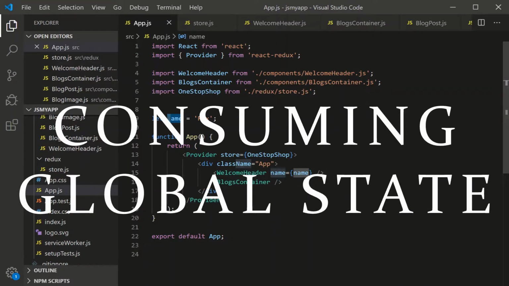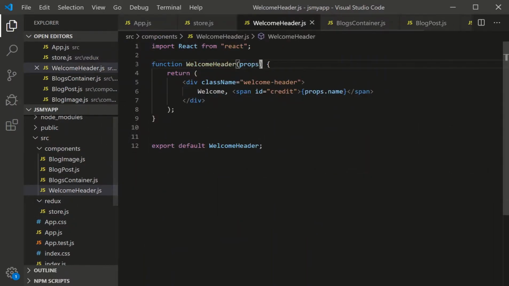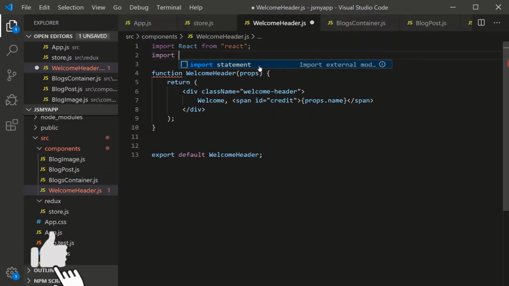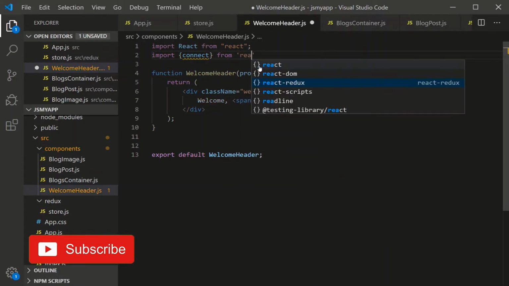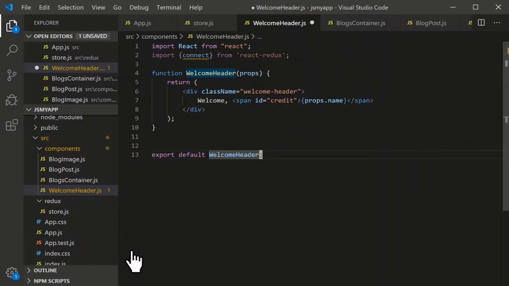Well, let's do the welcome header. So we go to welcome header over here. There are two steps to consuming from a store. The first step is we have to connect to the store. So we deal with a method called connect, and we get that from React Redux like this. And then we wrap our component before we export it in a connect using these double argument listings.